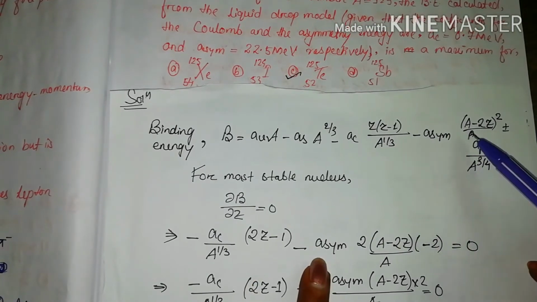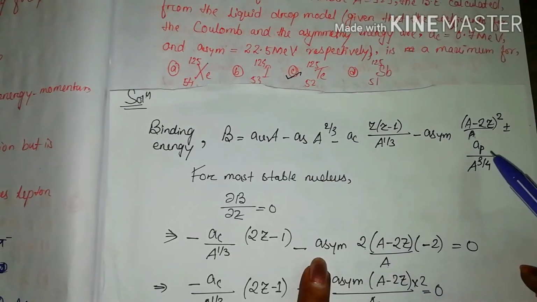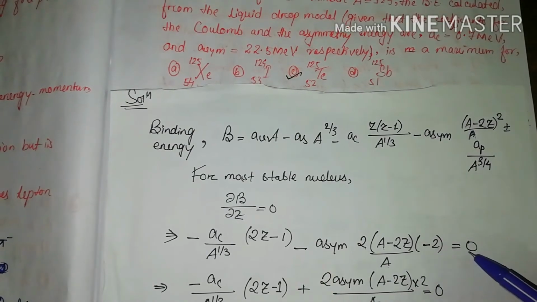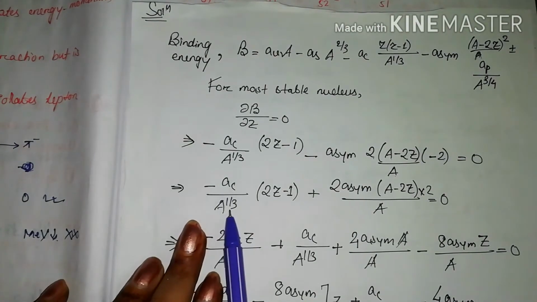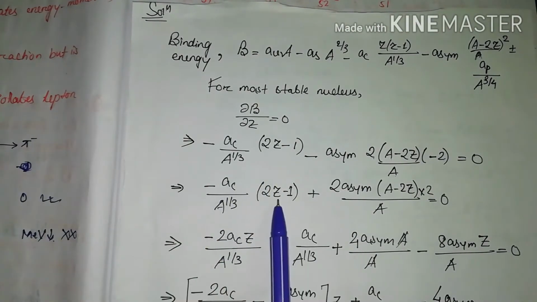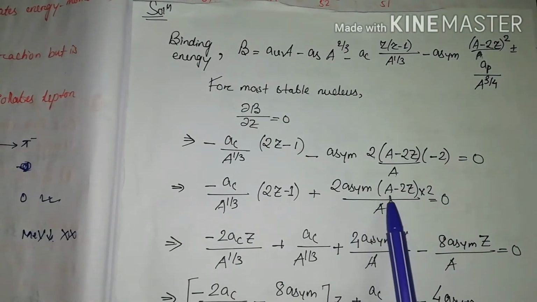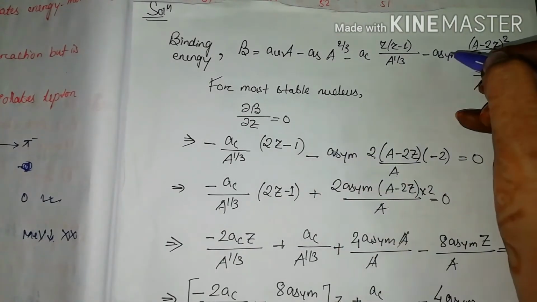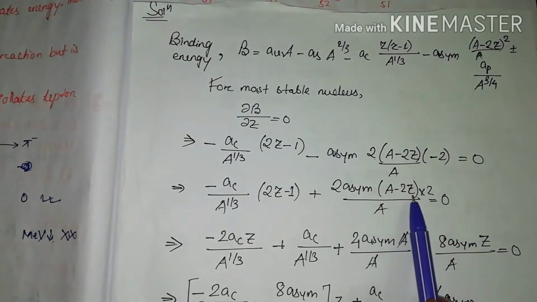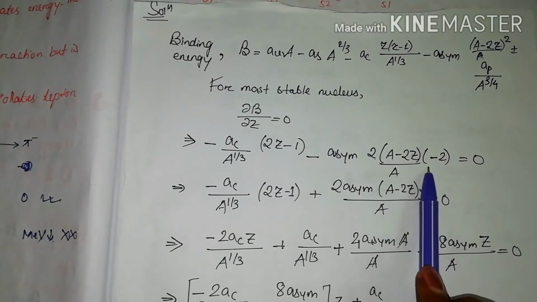The next is the asymmetry term, a_asym by A is constant, and differentiating (A minus 2Z) whole square gives 2 times (A minus 2Z), and again differentiating A minus 2Z gives minus 2. The right hand side is 0. The Coulomb term minus a_C by A to the power 1 by 3 times (2Z minus 1) stays as it is, and the two minus signs become plus, giving 2 a_asym times (A minus 2Z) by A times 2.